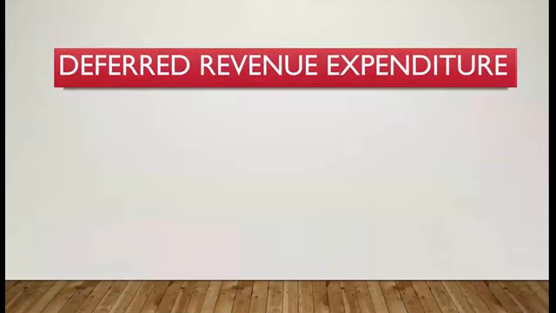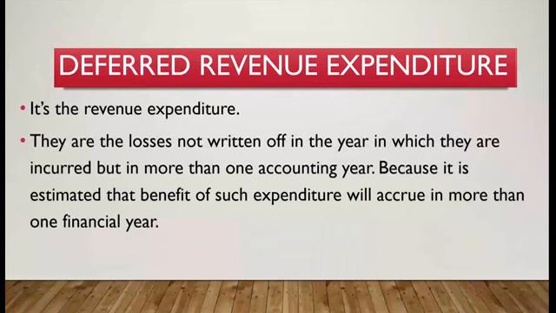Here comes the last part of the expenditure, which is called deferred revenue expenditure. When we talk about deferred revenue expenditure, it is just a part of the revenue expenditure only. But yes, it is written off over more than one accounting period, and we have already seen fictitious assets. The same definition of fictitious assets can be used for deferred revenue expenditure as well.